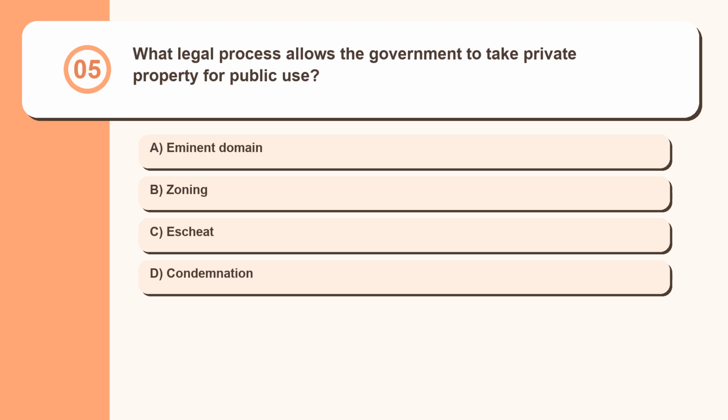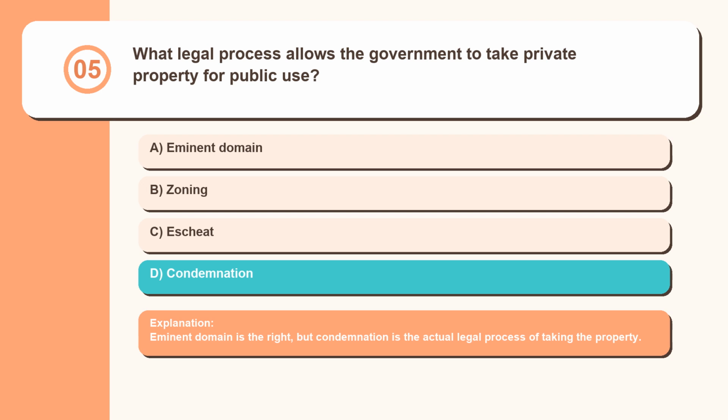Question 5. What legal process allows the government to take private property for public use? Eminent domain, zoning, escheat, condemnation. Eminent domain is the right, but condemnation is the actual legal process of taking the property.